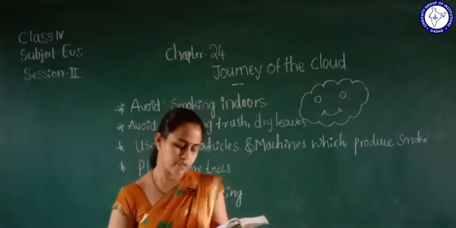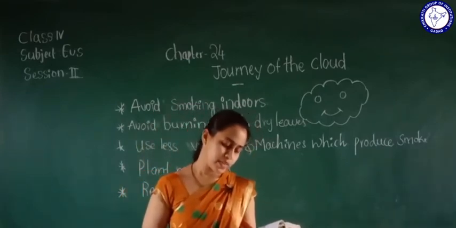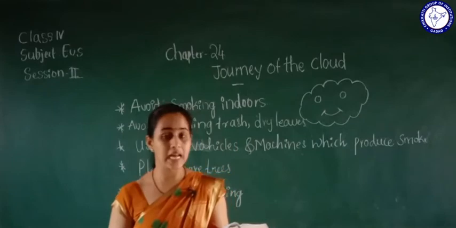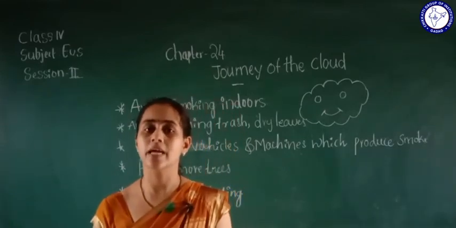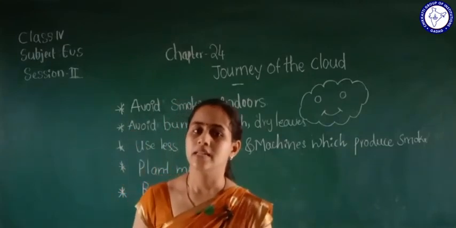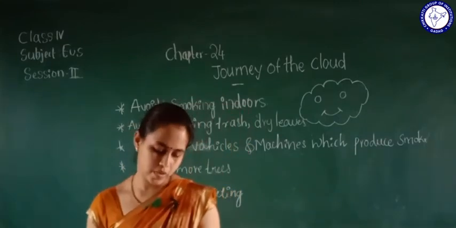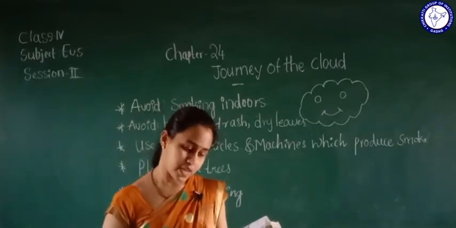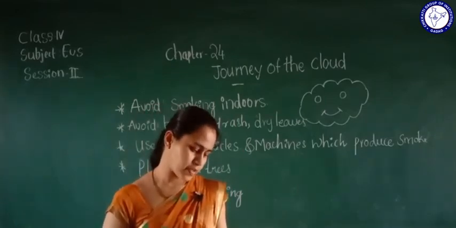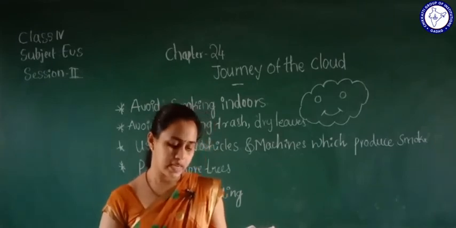So when does a rainbow occur? When the sun is low in the sky and rain is falling at the same time, the rainbow will occur, okay? How many colors can you identify in the rainbow? Write their names.